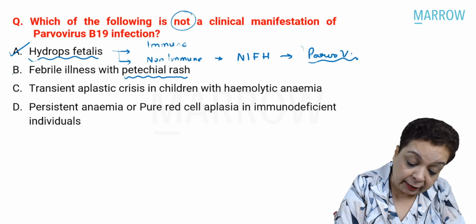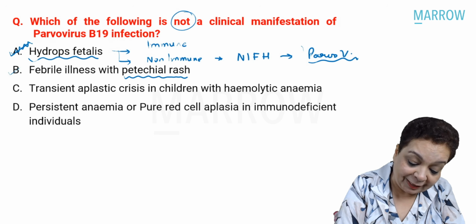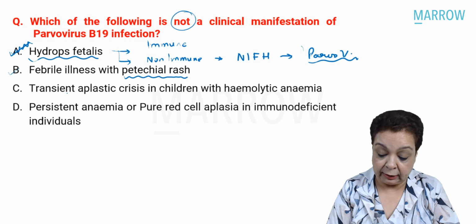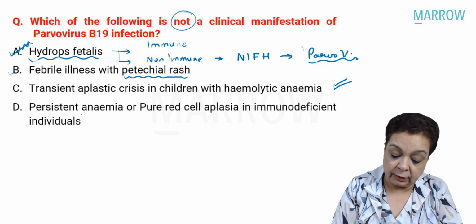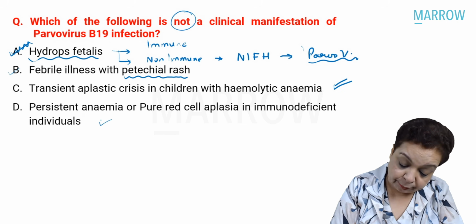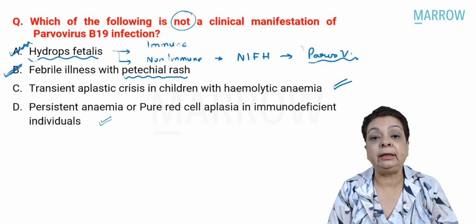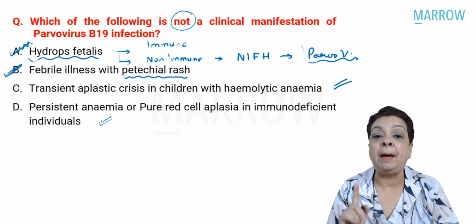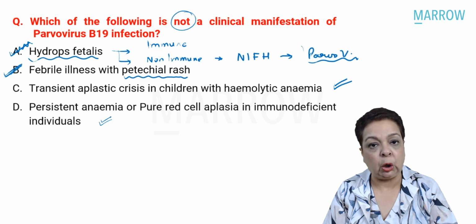So this is my answer. Let's read the other options. So this is definitely not my answer. Okay. Transient aplastic crisis in children with hemolytic anemia. Well, absolutely right. It can cause this. And persistent anemia or pure red cell aplasia in immunodeficient individuals. Absolutely right. So our answer is this one, right? It does cause a rash illness, but that does not generally present as a petechial rash. So amongst the options, my best possible answer is option B.